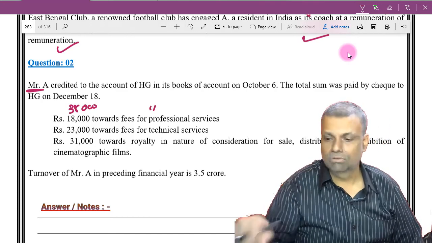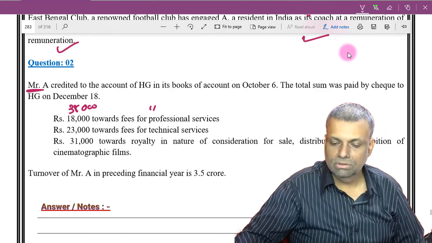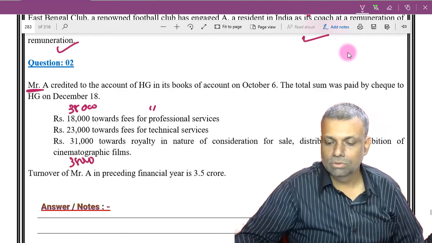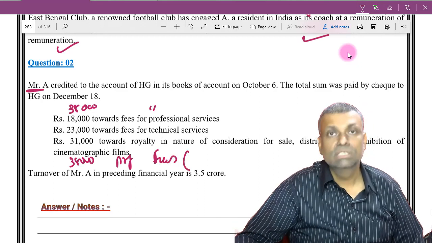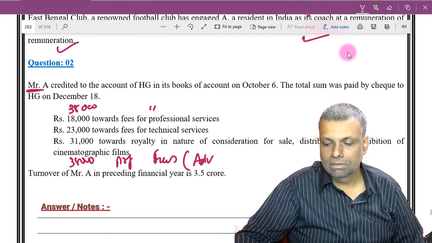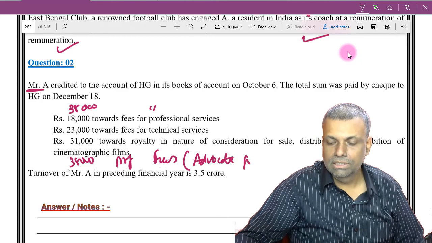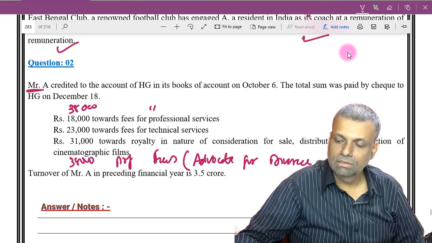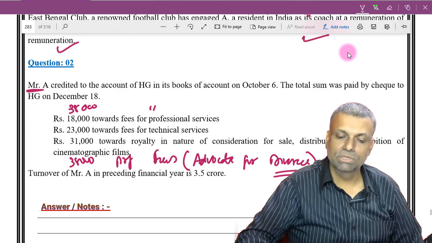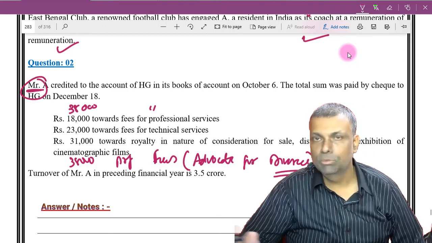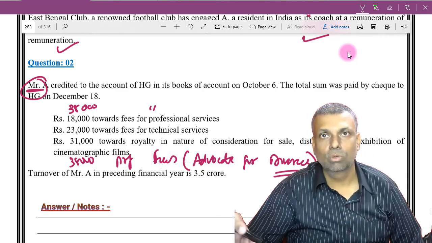Okay, this is basically paid to an advocate for his divorce matter. So this Mr. A is undergoing some dispute with his wife, and he is undergoing a divorce.